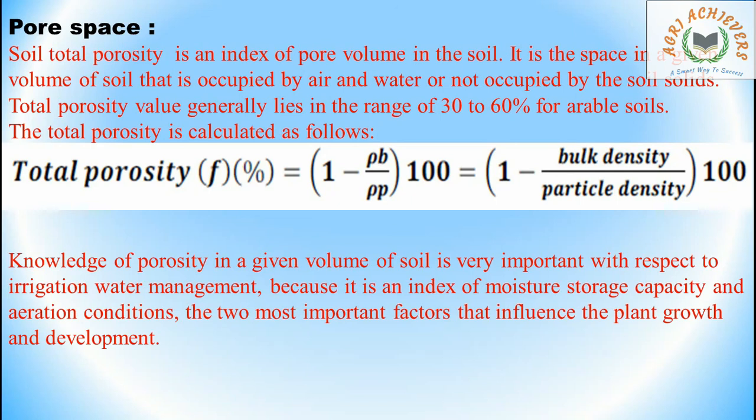Total porosity, in percentage, is equal to 1 minus bulk density by particle density, whole times 100. Knowledge of porosity in a given volume of soil is very important with respect to irrigation water management because it is an index of moisture storage capacity and aeration conditions, the two most important factors that influence plant growth and development.